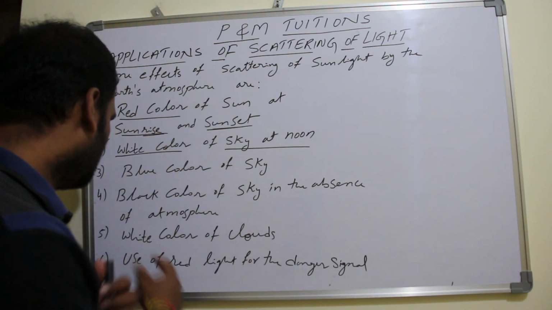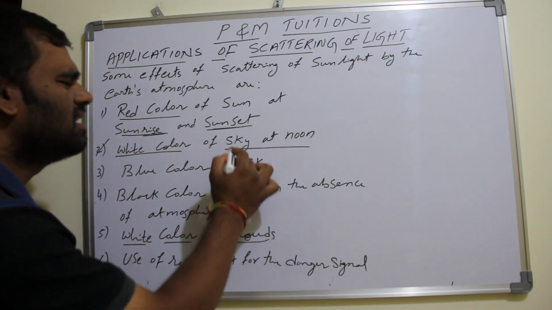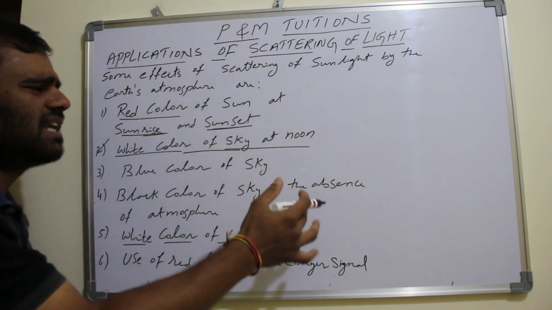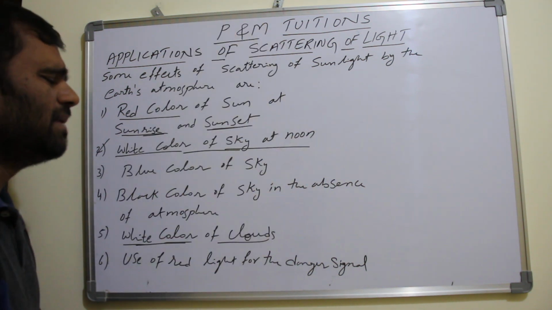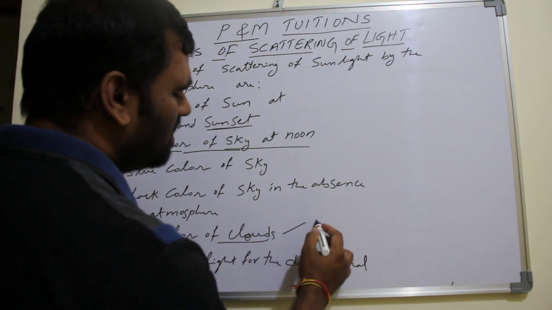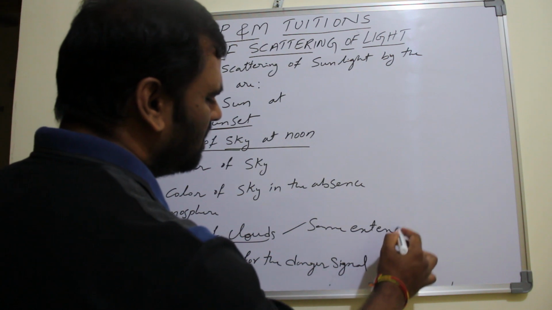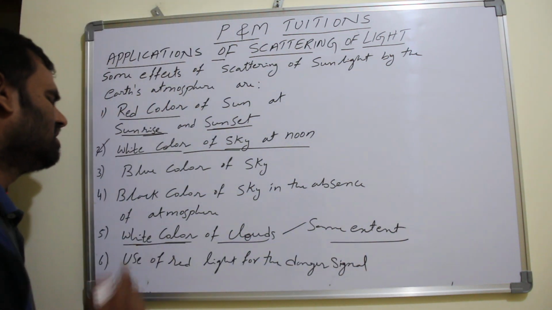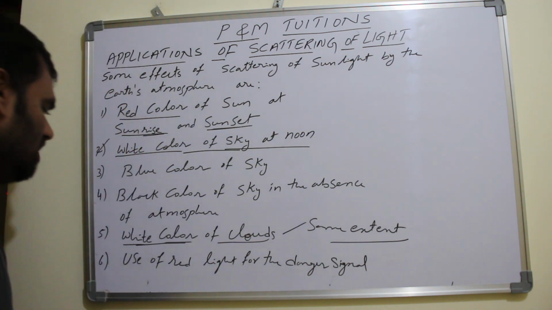So we'll see clouds as white in color. So that is the fifth application. Similar to this, without scattering all the colors will reach. Here they scatter to the same extent. All colors scatter to the same extent. That is the reason we will see clouds as white color.